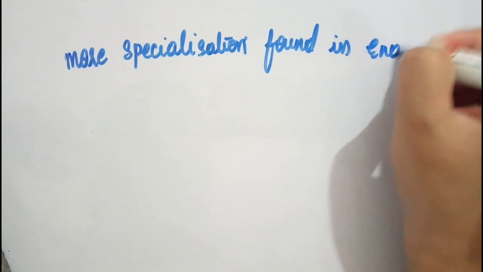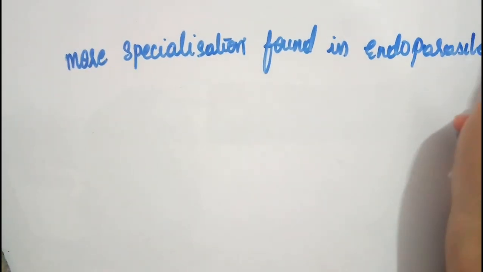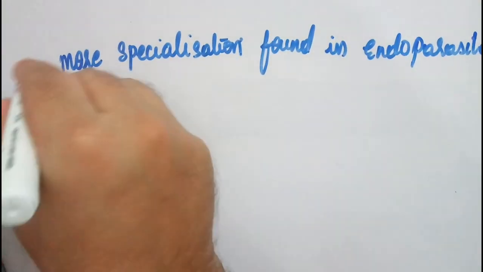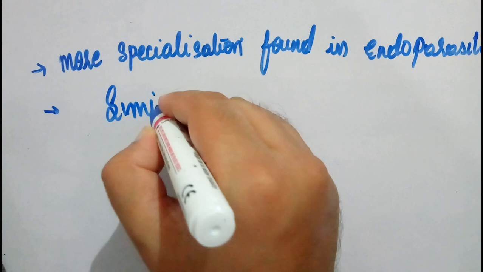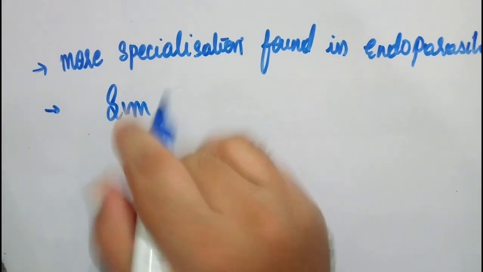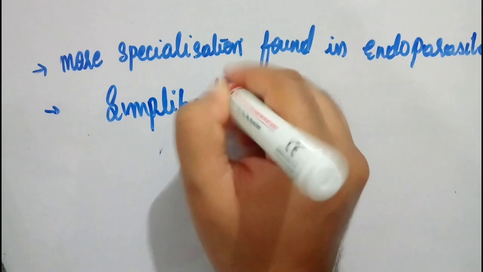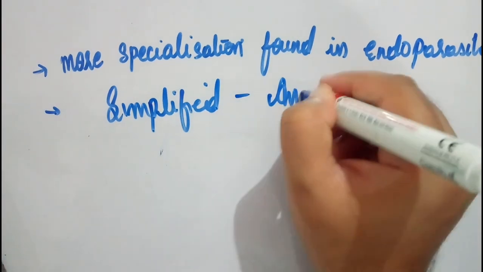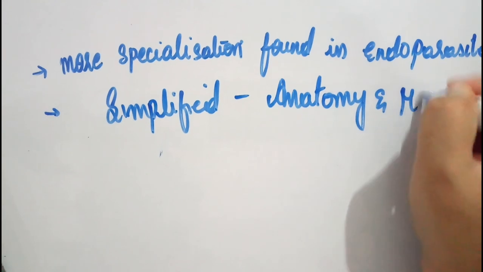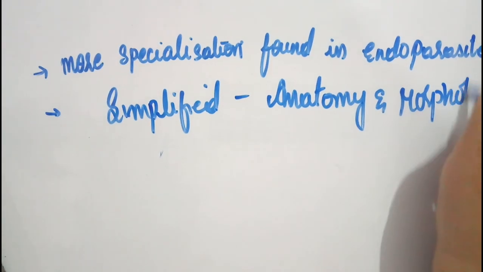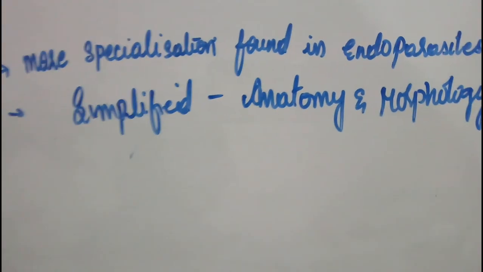Again, NCERT statement. They have complex life cycles. Endoparasites will have complex life cycles. But if you see the anatomy and morphology, they will have simplified anatomy and morphology. Simplified anatomy and morphology is present in these kinds of organisms. So bear this in mind.